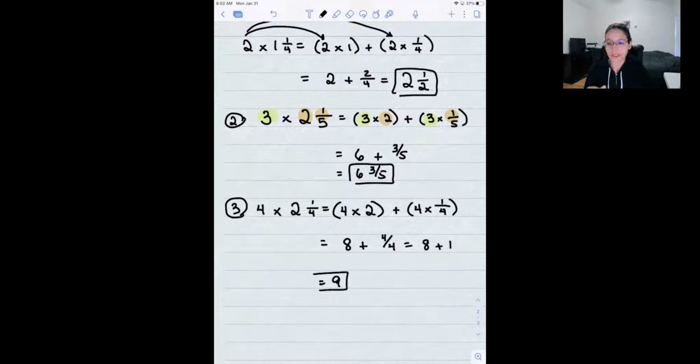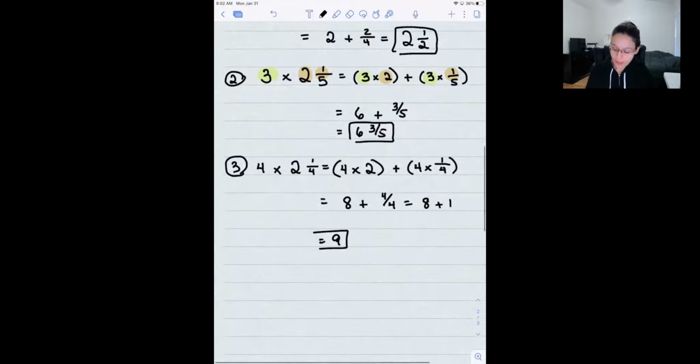That is an introduction, or you have already seen this in class, but there are some examples that we will see soon where I might be adding 7 plus 6/4. And that 6/4, I need to change. I cannot leave it that way, or I should not leave it that way. Okay, so let's see an example where the result has to be changed, and it will be a whole number plus a fraction.